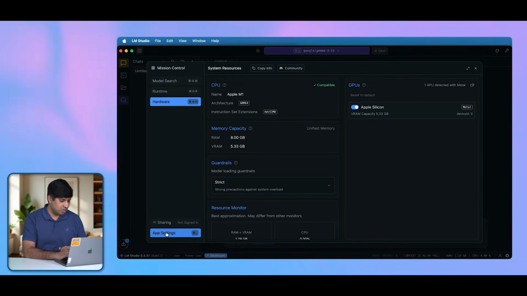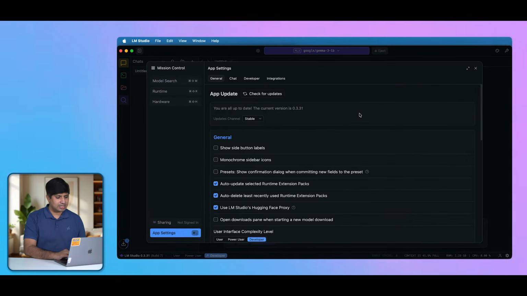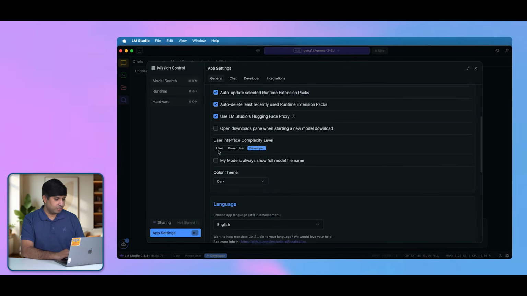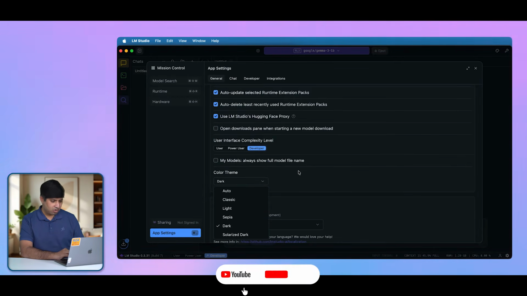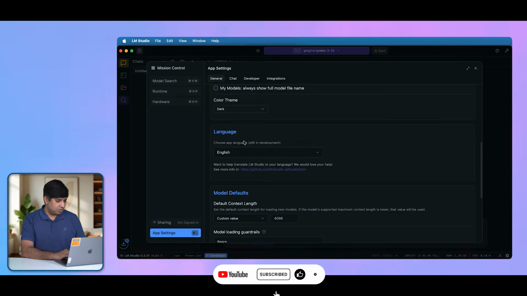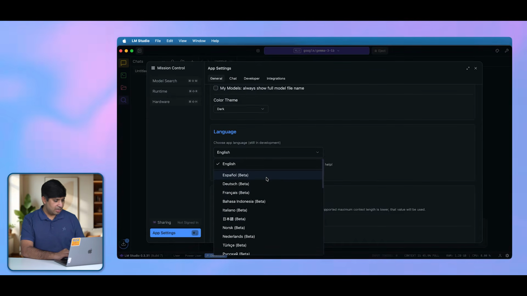Let's just get out of this window and let's click on app settings. So these are the settings that you can change about this particular app. So one thing is, here's the update channel that is set to stable. If you are feeling adventurous and if you want to use the beta version, you can obviously select the beta, but I won't recommend it. Now then there are few more settings like user, power user and developer. You can set all that from the bottom of this window anytime. You can also set the color theme, but we already talked about that. And you have the option to change the language, English, Spanish, other languages are available here.